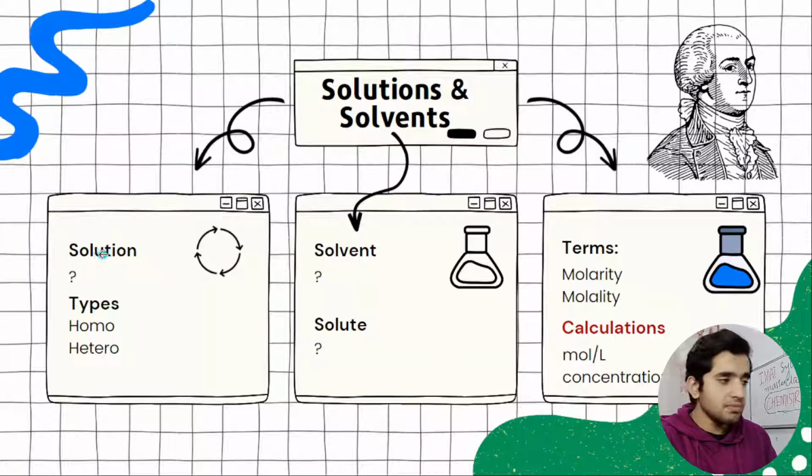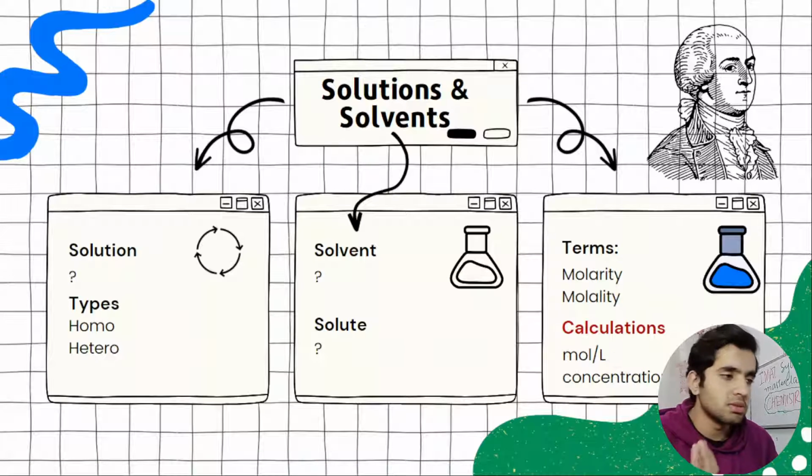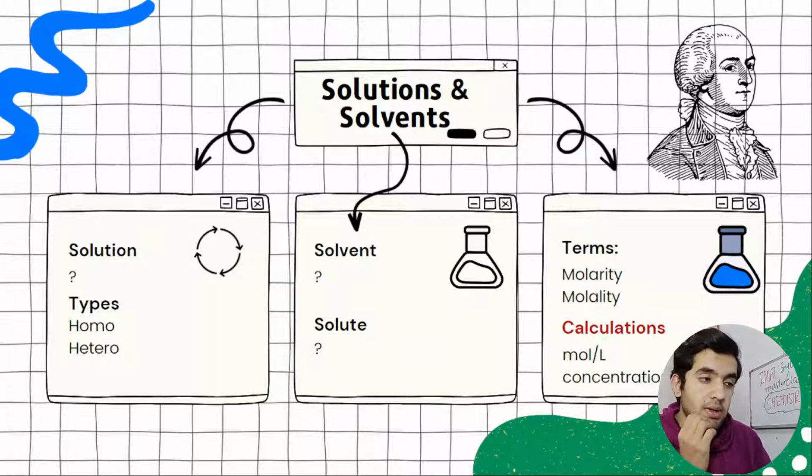So first of all, what is solution? Their types, homogeneous and heterogeneous solutions. Solvent, what is solvent and what is solute? And then these 2 terms are very important, molarity and molality. These are the terms from where questions are going to be made, like stoichiometry. For example, you need to find mole per liter. These are the calculations. Actually, this is the formula of molarity. It is also known as concentration. Concentration is number of moles per liter.